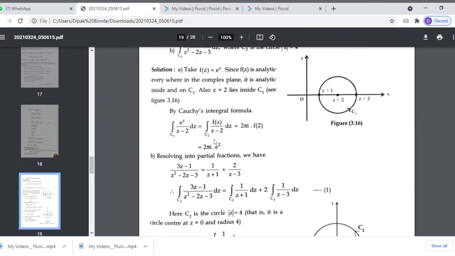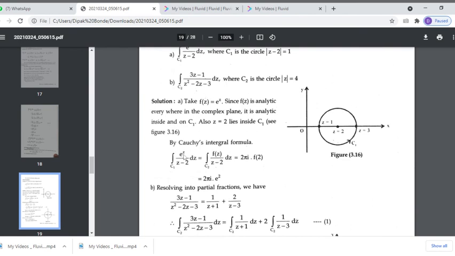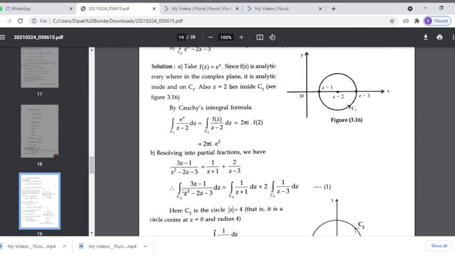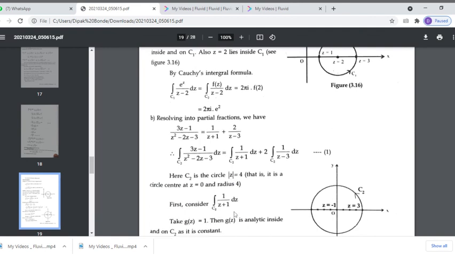Now here we have to find first the factors of the denominator, which are z plus 1 and z minus 3, and separate this using partial fractions. This is the integration over c2 of 1 upon z plus 1 dz plus the integration over c2 of 1 upon z minus 3 dz. The circle is modulus of z equal to 4, that is, center at 0 and radius 4, so z equal to minus 1 is inside the circle and z equal to 3 is also inside the circle.